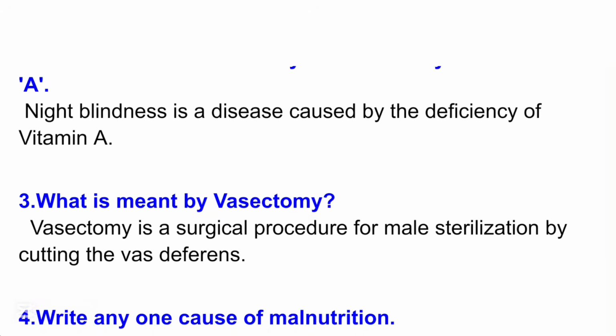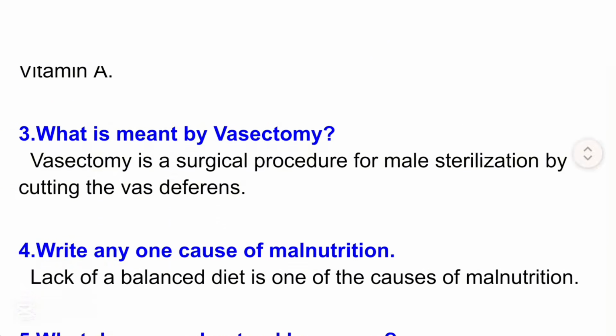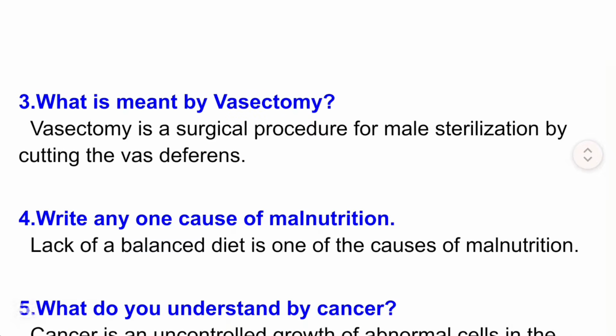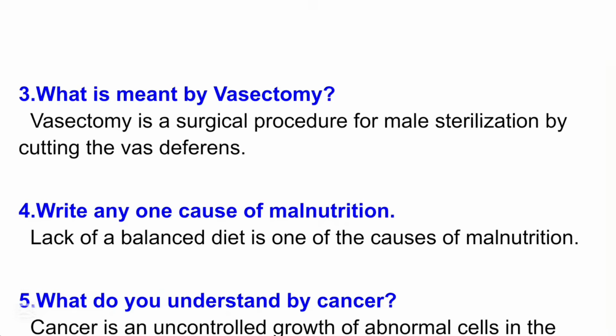3. What is meant by vasectomy? Vasectomy is a surgical procedure for male sterilization by cutting the vas deferens. 4. Write any one cause of malnutrition. Lack of a balanced diet is one of the causes of malnutrition. 5. What do you understand by cancer? Cancer is an uncontrolled growth of abnormal cells in the body.